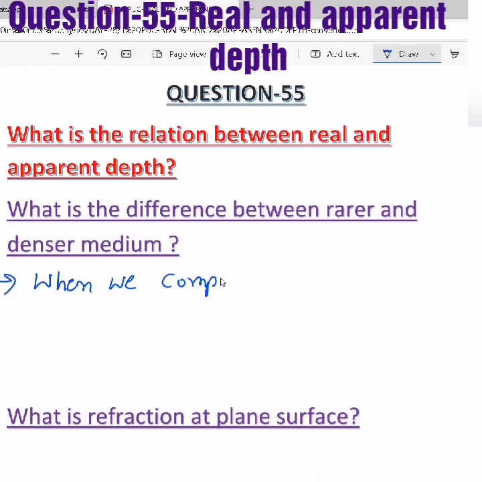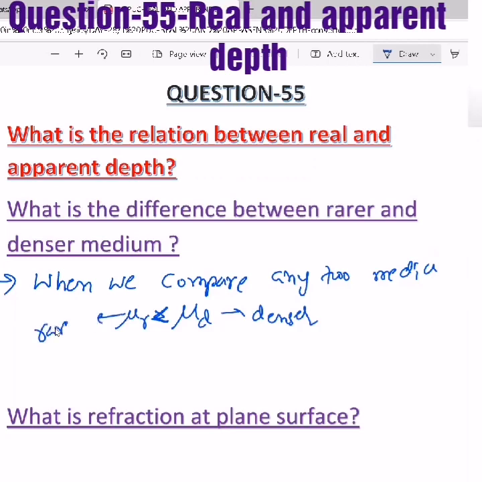So when we compare any two media, then only we can say one is rarer and the other denser. So one refractive index is greater than another refractive index, and the one with greater refractive index is called denser medium, and the one with lesser refractive index is called rarer medium.